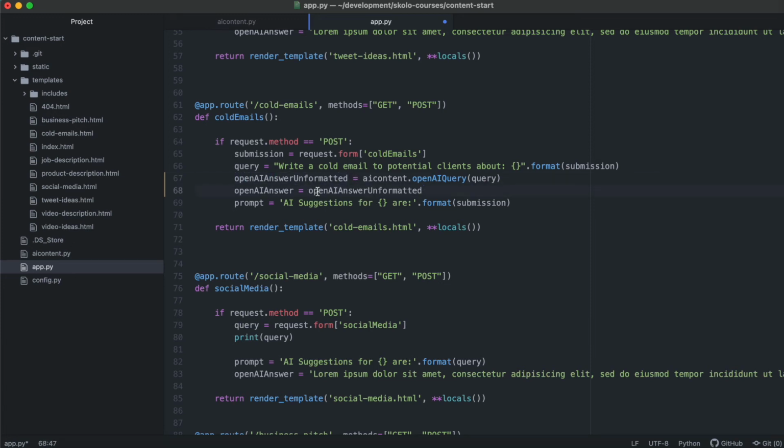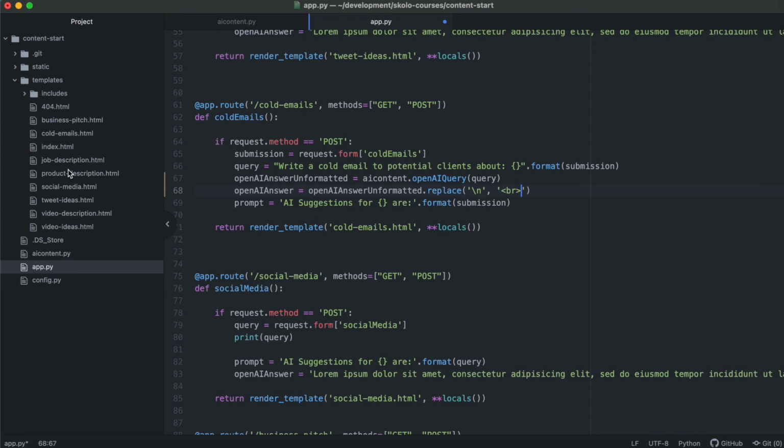And then I'm going to say replace everywhere there is a new line with a break, so that the HTML can read it.